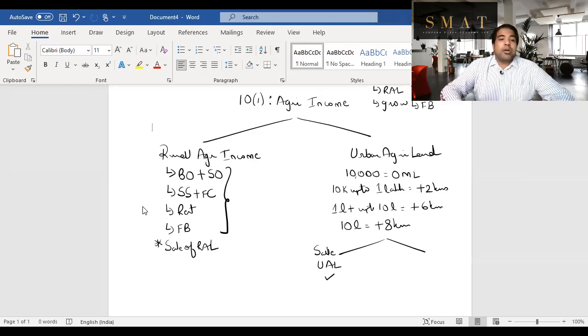That means, remember, he wanted to sell the land for 50 lakh rupees, but his friend offered him only 37 lakhs. He did not sell it. But if he had sold it for 37 lakhs minus his cost, let's say he bought the land for 1 lakh and indexation added up to 7 lakhs. So whatever is income, if it is rural, it was not taxable, but if it's urban, it will become taxable. That is one difference.